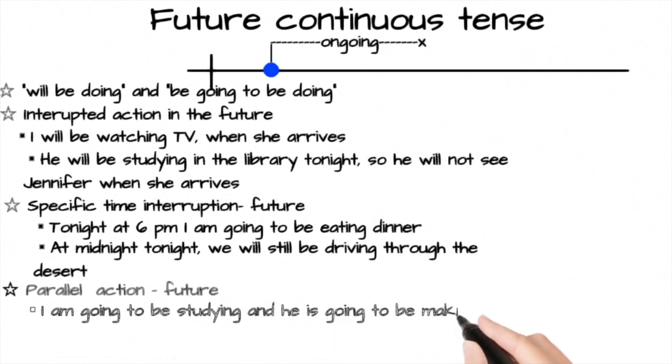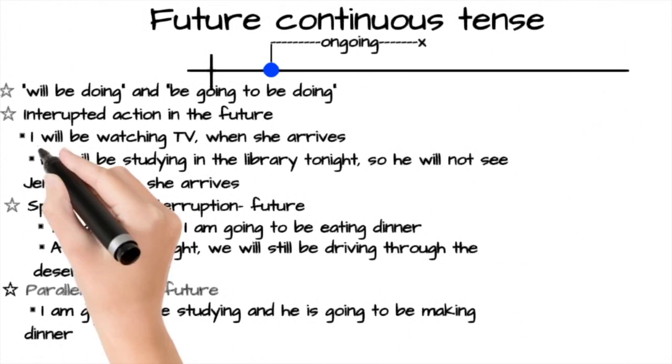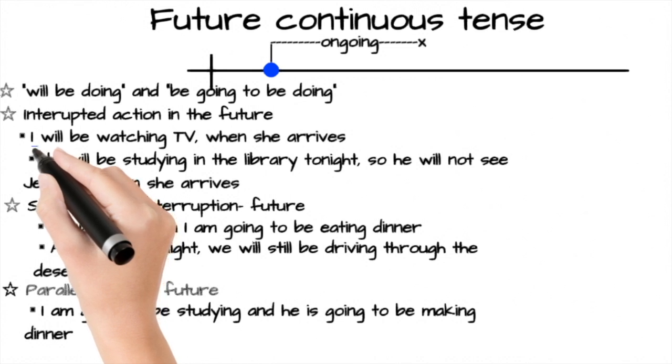Let's look at the structure. A future continuous tense has two forms: will be doing and be going to be doing. So it will have two structures: subject plus will be plus V4, that's the ing form, and subject plus am or is or are plus going to be plus V4 as the ing form.